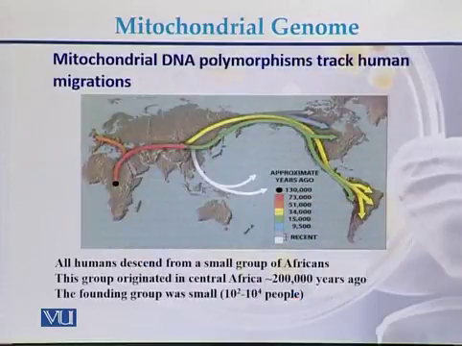Mitochondrial DNA also helps to track human migration. A study has been performed that speculated that all humans descended from a small group of Africans. This group originated in Central Africa, and then approximately 200,000 years ago, they migrated towards Asia, ultimately towards North America and South America. So with the help of polymorphisms which are present in the mitochondrial DNA, we can track how humans migrated from Africa to other continents of the world.